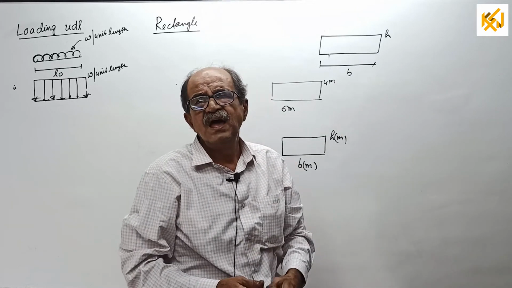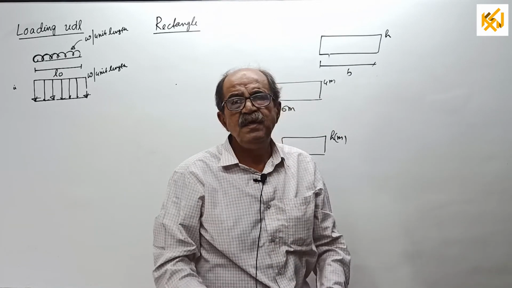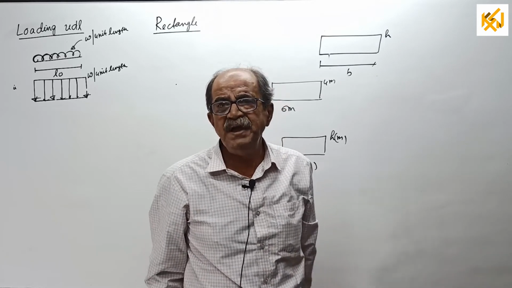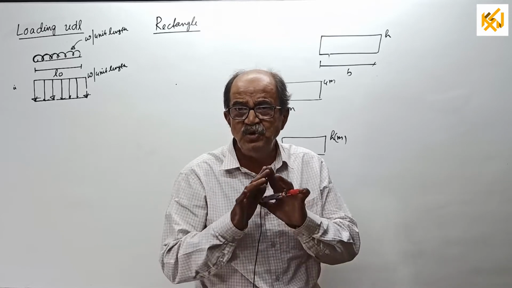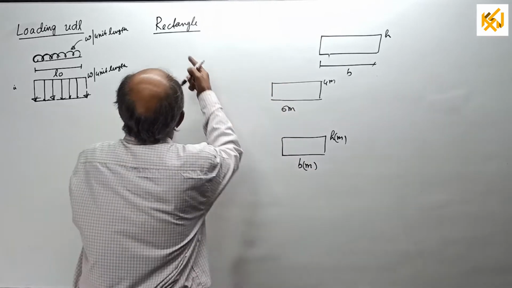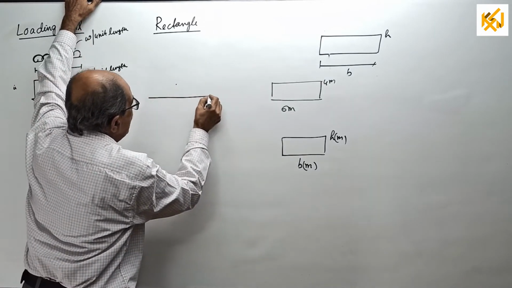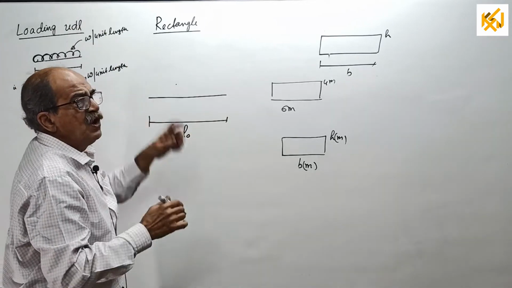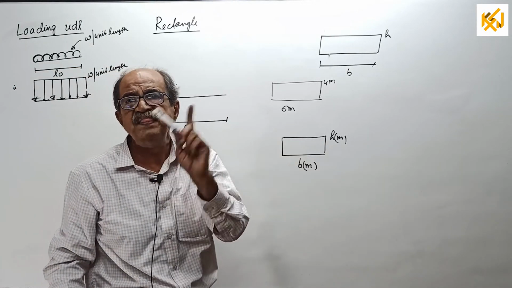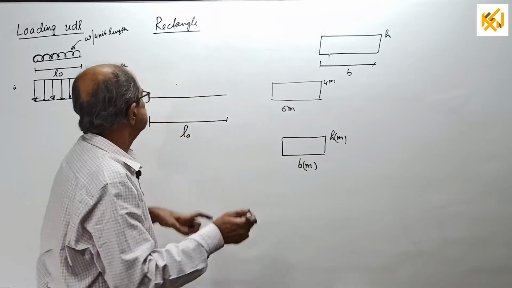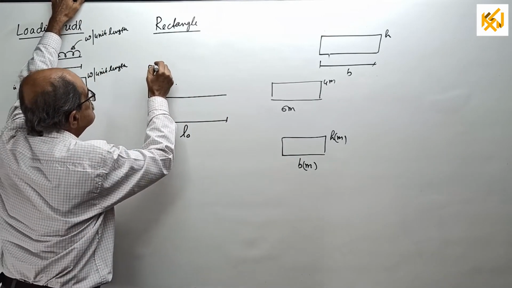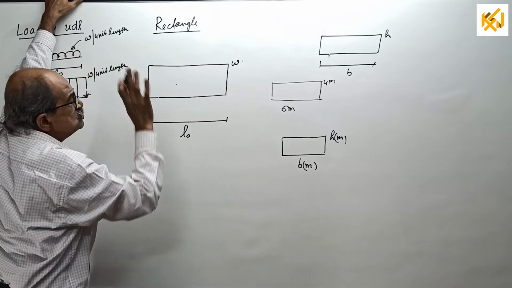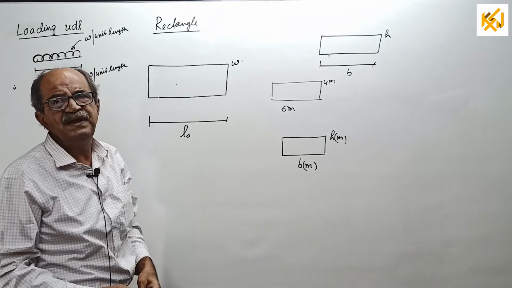So in my class, when a bookwork or standard case comes, I will never write kilonewton or meter. First of all, it should not be written. Come to the rectangle. I will take a rectangle of base length L0. Remember why I take L0? Because this is going to be the loaded length later. And the rectangle height I will call W. W means that value here.